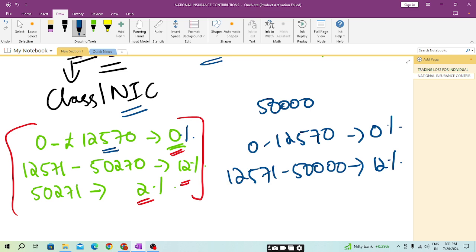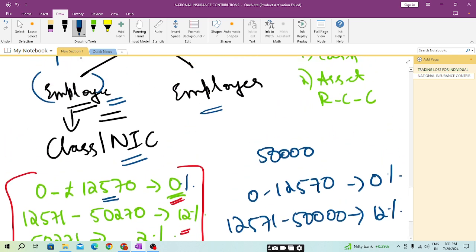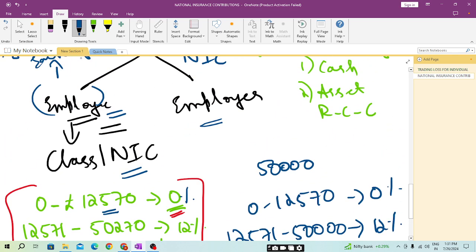And students, if an employee is paying, it will not be a deductible expense under our employment income. We have not studied any point in our employment income that the contribution of NIC will be allowed. It is disallowed. This contribution which the employee is making for national insurance will be disallowed expenditure.